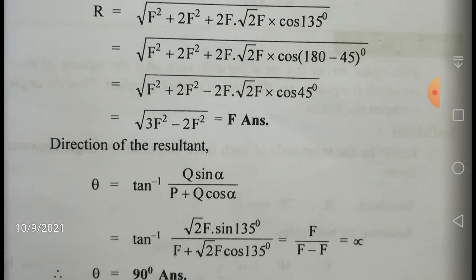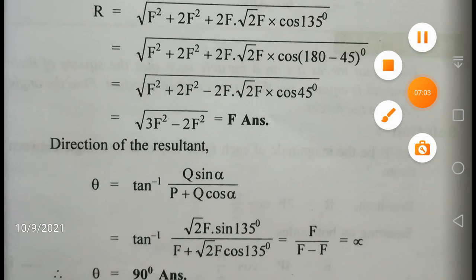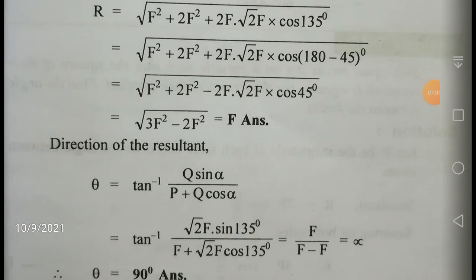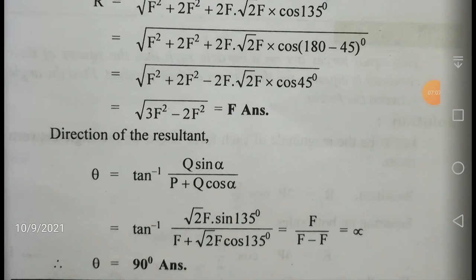So this is a very interesting problem, boys. If you have seen, the resultant is nothing but your P only, the horizontal force only, right? So it's very interesting. The resultant is the horizontal force only, and the angle the resultant is making with the direction of P is nothing but 90 degrees. So your diagram will be something like that, right? So theta is equal to 90 degrees.